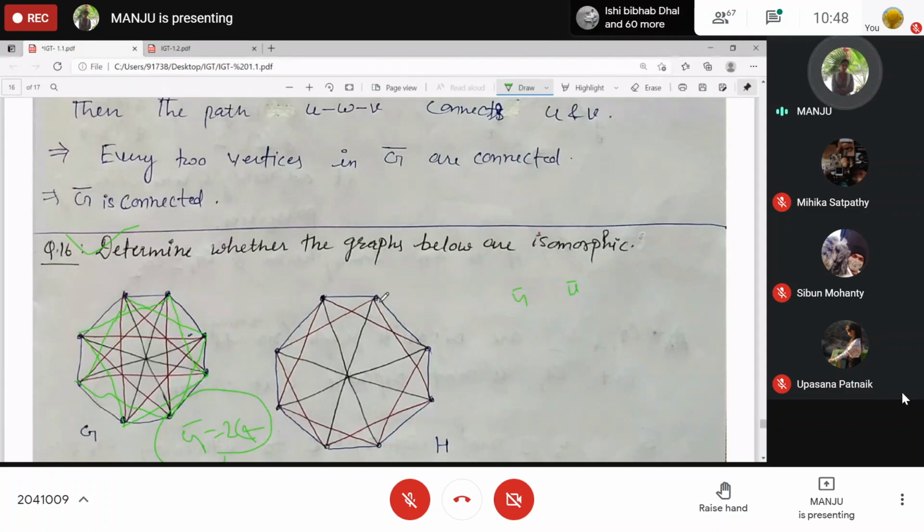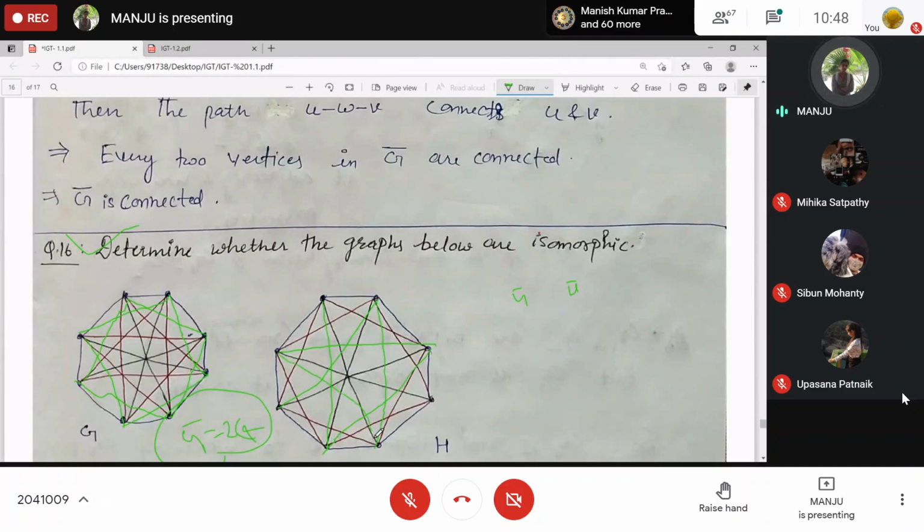H complement will not be adjacent to this one. Will be adjacent to this one. Will be adjacent to this one. Okay? Now this one will be adjacent to this, adjacent to this. Okay? Adjacent to this one, okay?